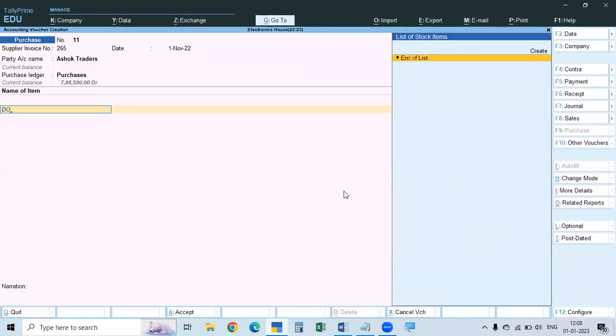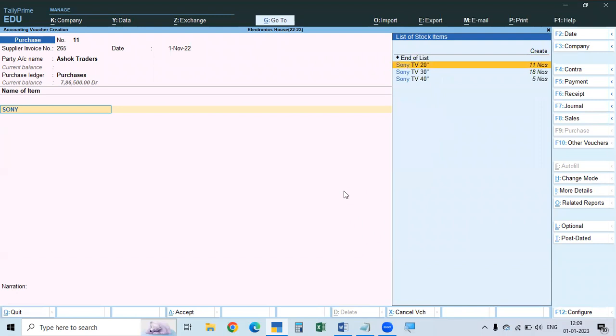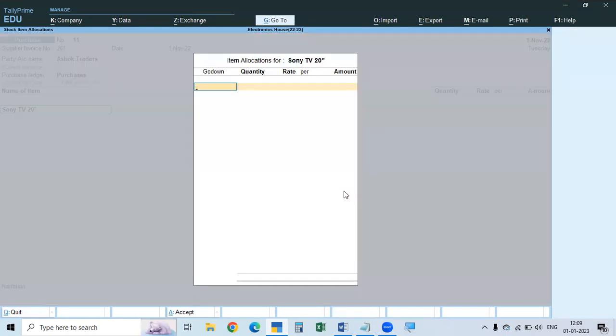So here, Sony TV 20 inches. Here it is asking for the godown, because we need to say where you allocated the material. See, stock item allocation: the stock item you purchased, to which godown is it allocated? Where is it stored?